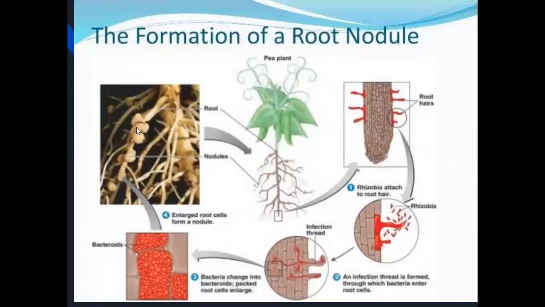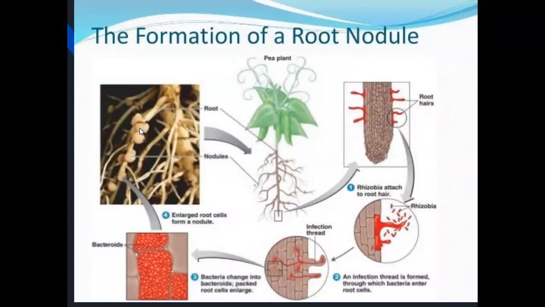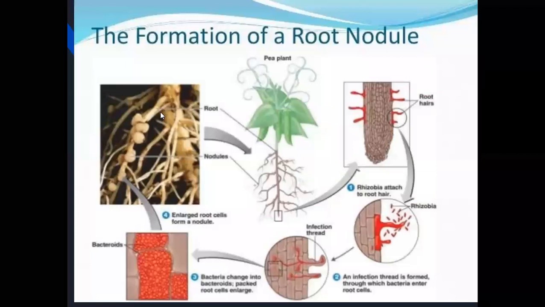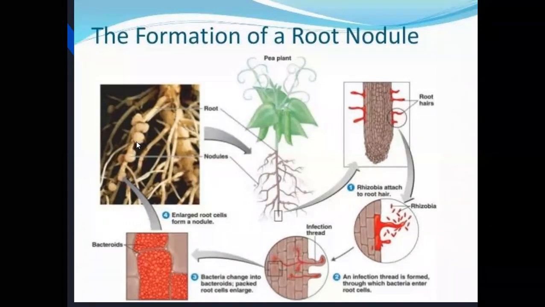The root nodules are formed by the Rhizobium bacteria, which live in symbiosis with the roots of Leguminosae family plants. They mainly help in atmospheric nitrogen fixation in the root nodules.